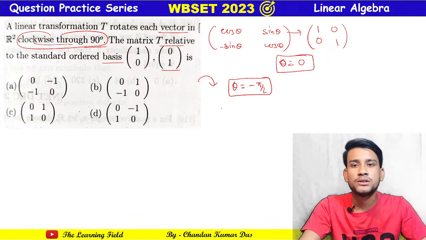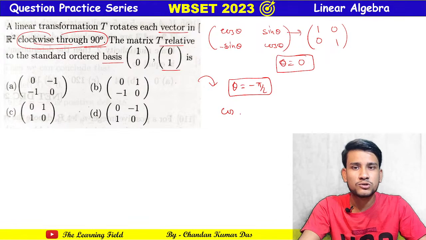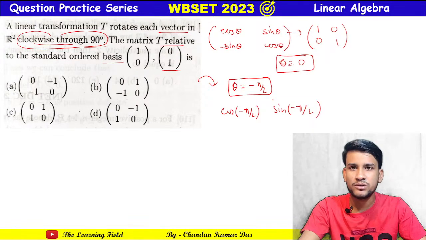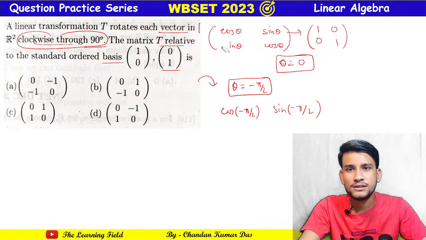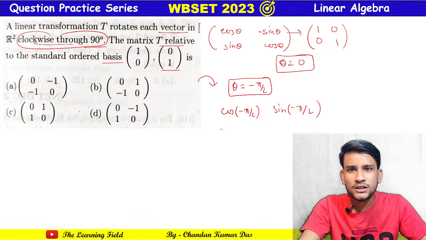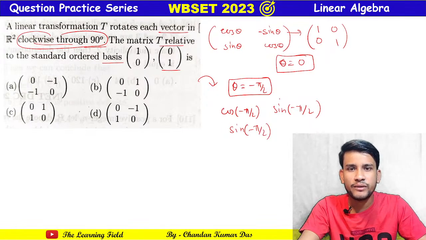Okay, so here you can just put cos of minus pi by 2, minus sin of minus pi by 2, sin of minus pi by 2, and cos of minus pi by 2.